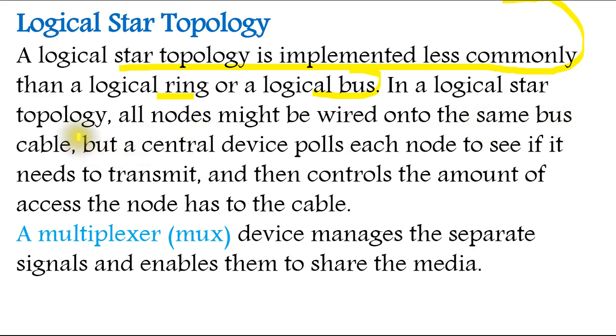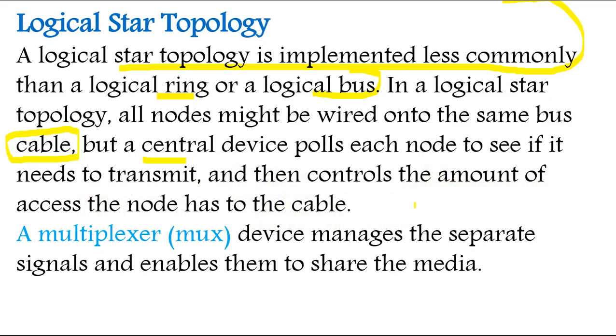In my separate video, I spoke about what is bus topology. In that we have one single cable and all nodes are connected to that. But in this, they will use one central device. The central device polls each node to see if it needs to transmit, and then controls the amount of access the node has to the cable.